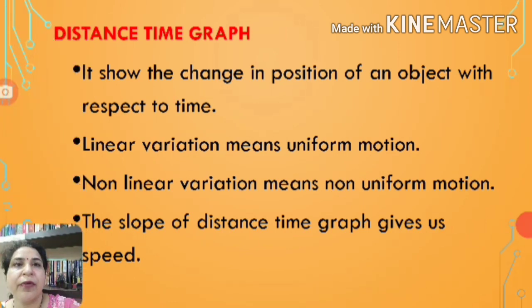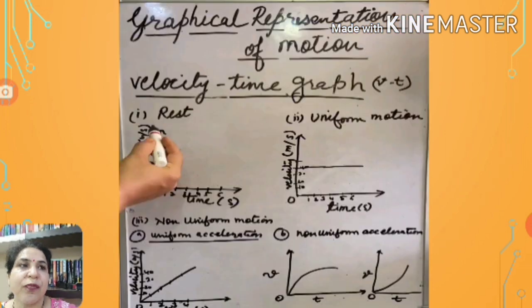The distance time graph shows the change in position of an object with respect to time. Whenever the variation is linear, a straight line, then the motion is uniform. And whenever the curve is non-linear, curved, then it represents non-uniform motion. And the slope of the distance time graph, which we have seen in the video, gives speed. Now watch this video for graphical representation of motion, the velocity time graph.